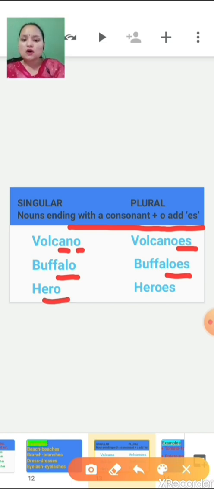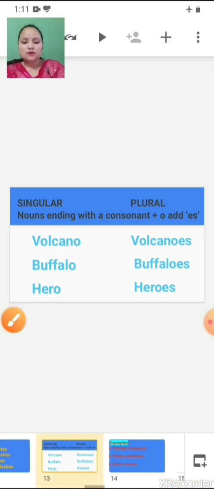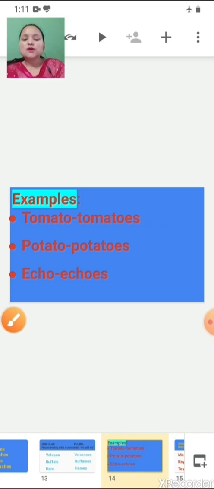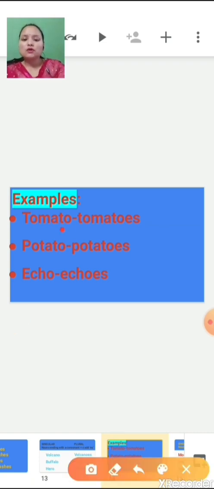Hero: R is a consonant and O is at the end. What have we added here? ES. What has it become? Heroes. Okay. So some more examples: tomato, tomatoes; potato, potatoes; echo, echoes.